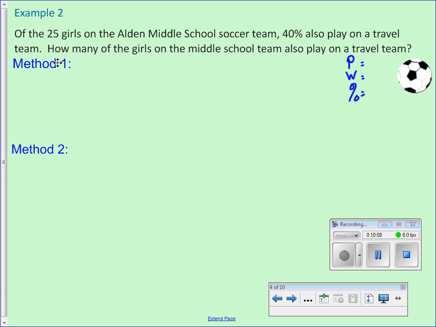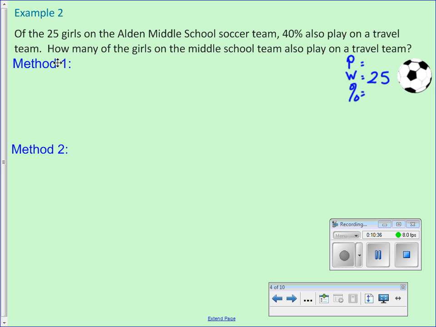So it says of the 25 girls. Of 25 girls. So is 25 my part or my whole team? That's my whole team. I'll give you a hint. When you see of, that's your whole. Okay, like out of, right? That's how we write our ratios. How much out of? The of goes on the bottom.